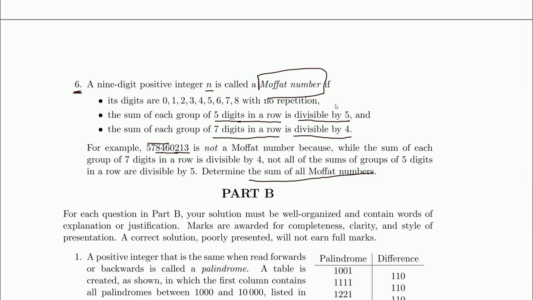So, what could we do, just based off the nature of the question? The question involves a lot of different numbers. Essentially, a Moffat number is just an arrangement of the numbers 0 through 8. We do have to make sure that 0 isn't in the front, but other than that, it's just some permutation, some rearranging. So if there's perhaps some order to the permutations...